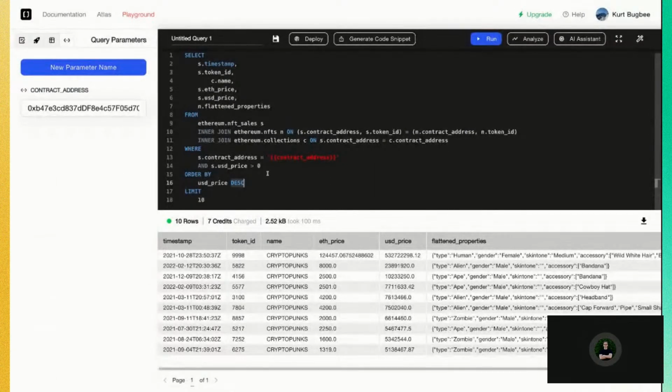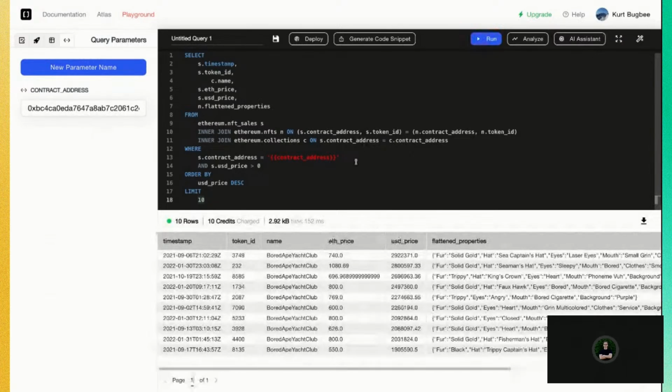So let's go back and filter for the top 10 sales on a particular trait. So this is a great example to understand how you can work with these flattened properties within the SQL editor itself. So let's grab our Bored Ape contract address again. We'll paste it in here.